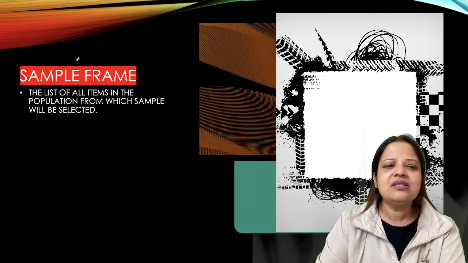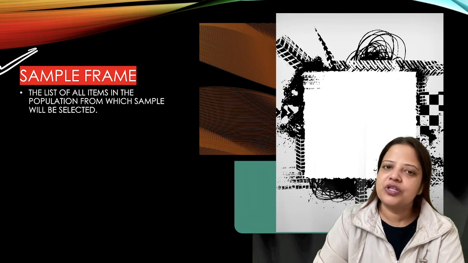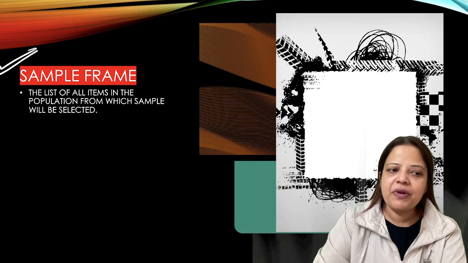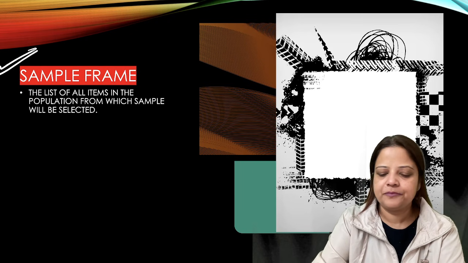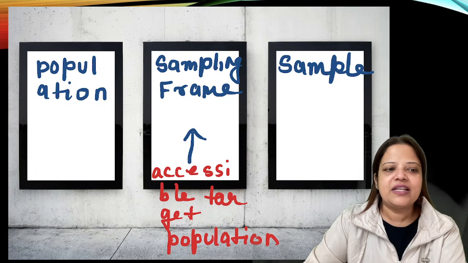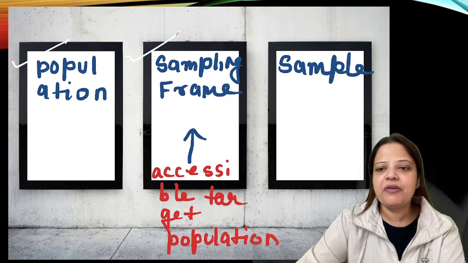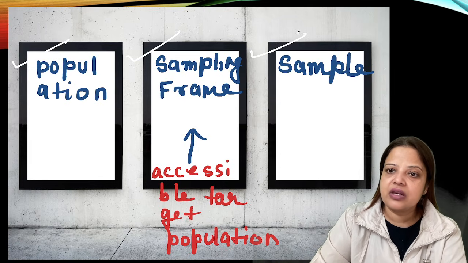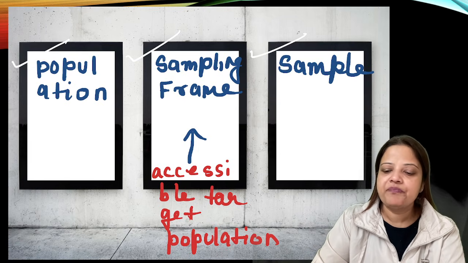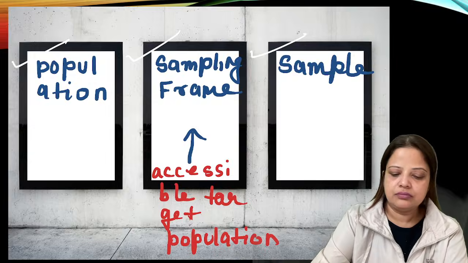The third term is sample frame. What is called sample frame? Sample frame is the list of all items in the population from which the sample will be selected. So first is population, the second is sample frame, and third is sample. If the sample frame is inaccurate, the sample will be inaccurate, right? So what is called sampling frame?